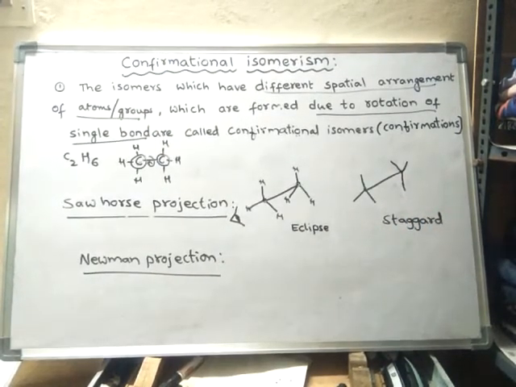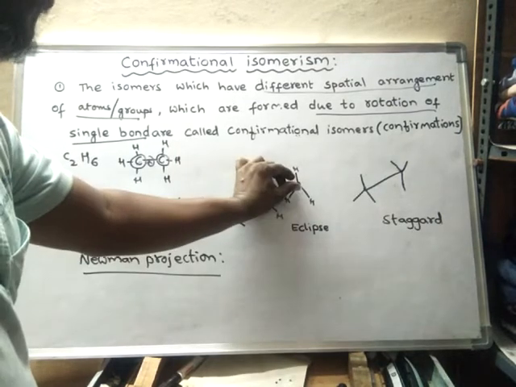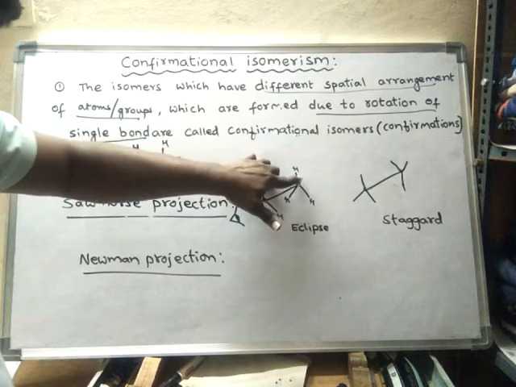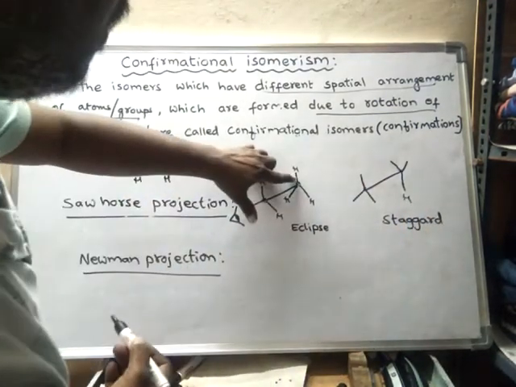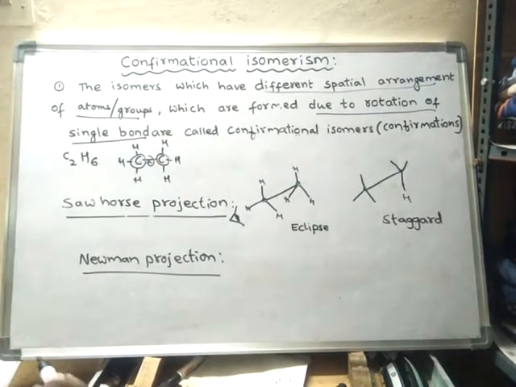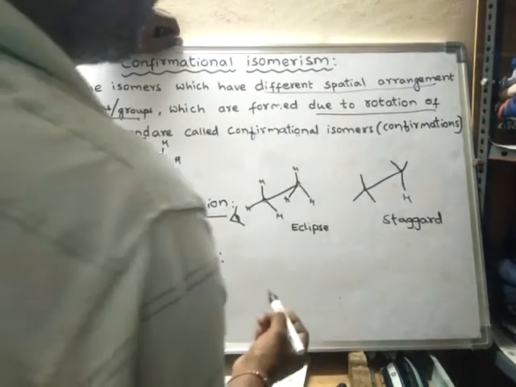Between these two arrangements, this hydrogen is rotated through 180 degrees. After rotation through 180 degrees, we got this arrangement.